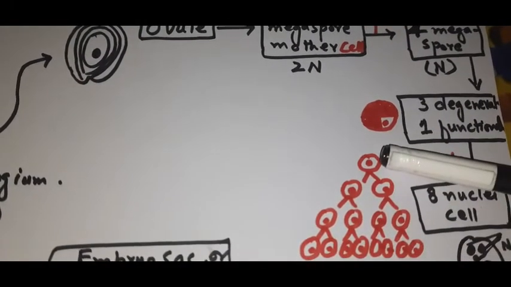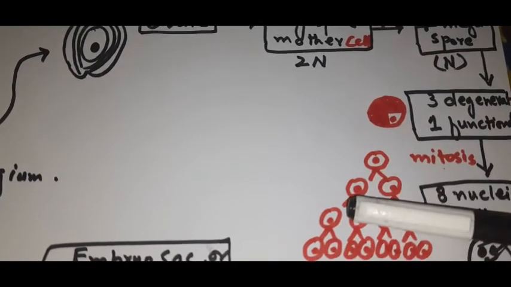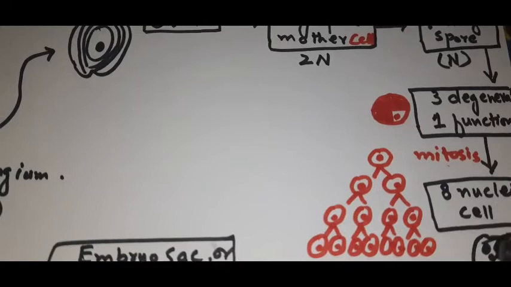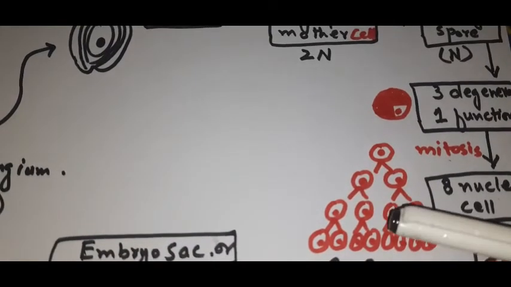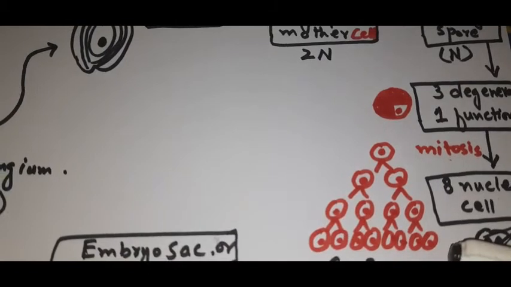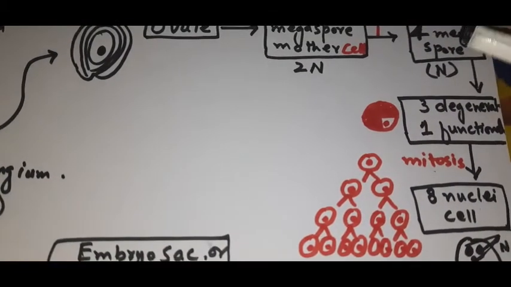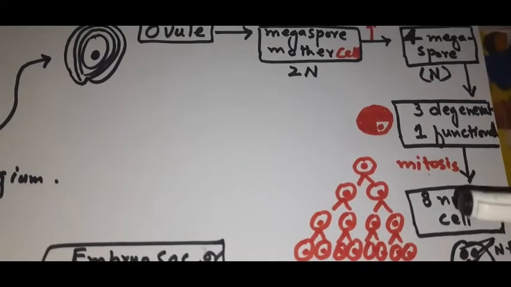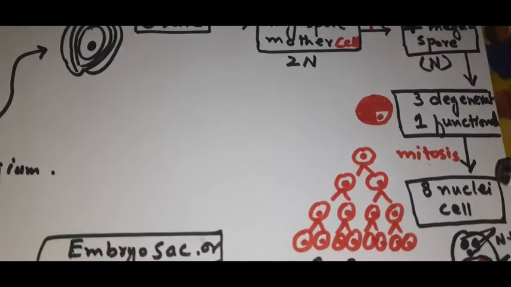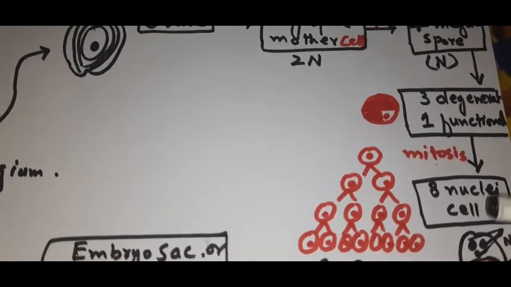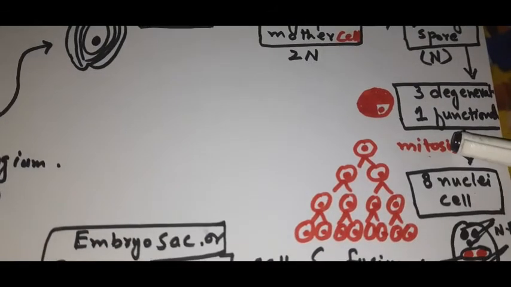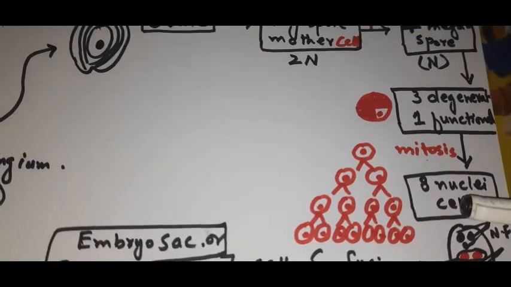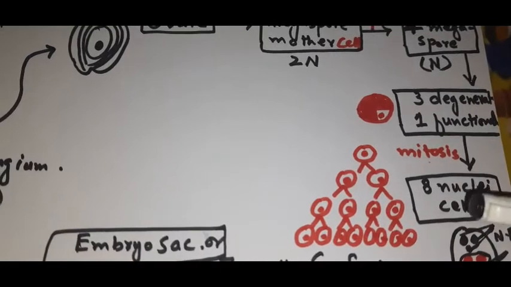For example, here we have one macrospore or megaspore, right? This undergoes mitosis and produces 2 cells. Again, each cell undergoes mitosis and produces 4 cells. And again, these 4 cells undergo mitosis and produce 8 cells, right? So inside one megaspore, there are 3 successive mitotic divisions and they produce 8 nuclei, right? This 8-nucleate stage is now known as the female gametophyte or embryo sac.